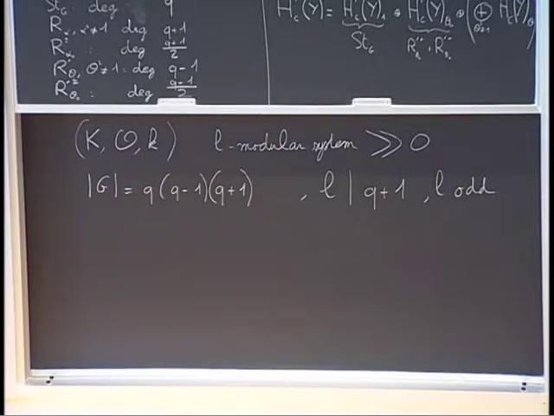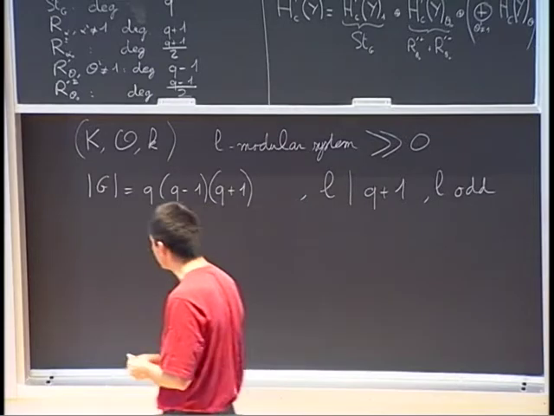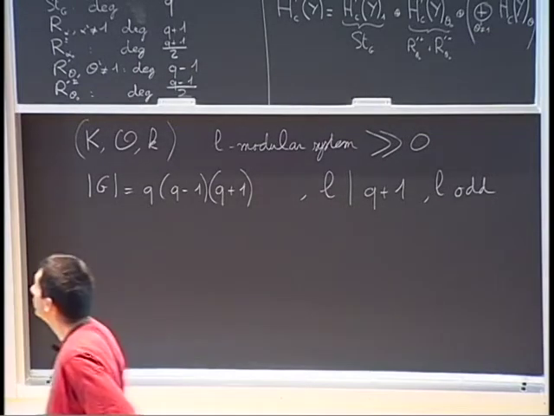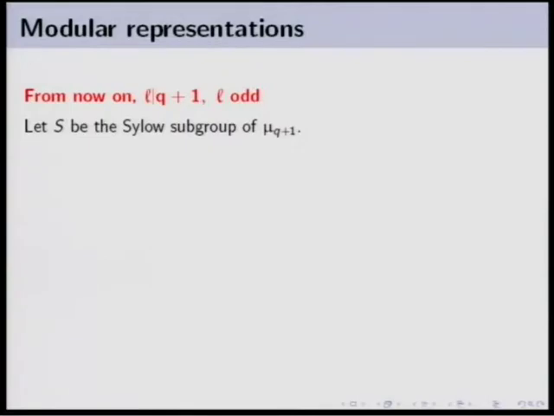What I want to do is to do the things with geometric methods. Well, so from now on, L divides Q plus 1 and L is odd. And denoted by S, the Sylow subgroup of mu Q plus 1. But I mentioned this yesterday. Mu Q plus 1 can be viewed as a subgroup of SL2.